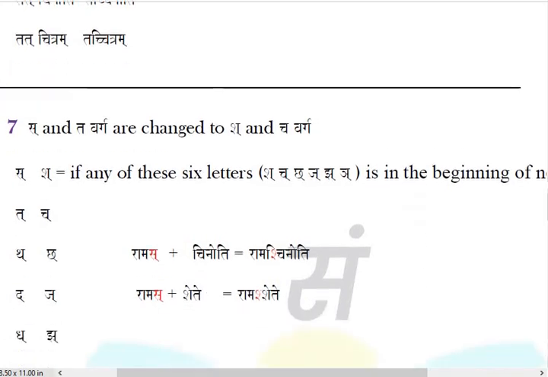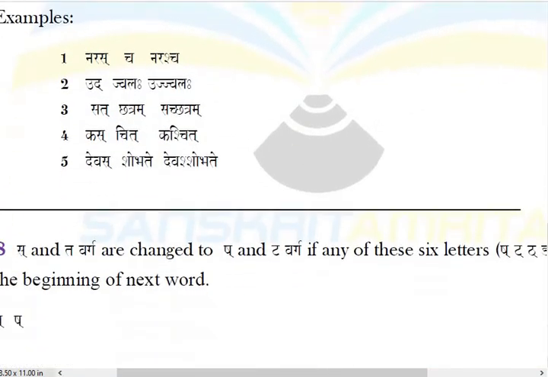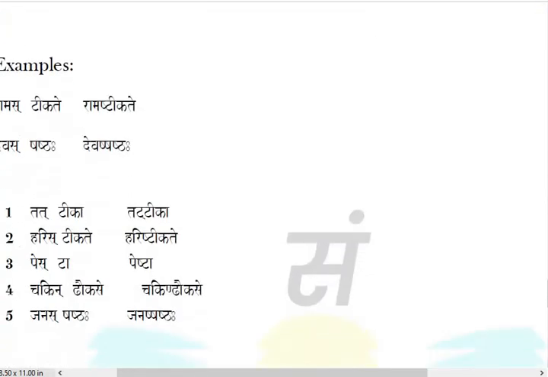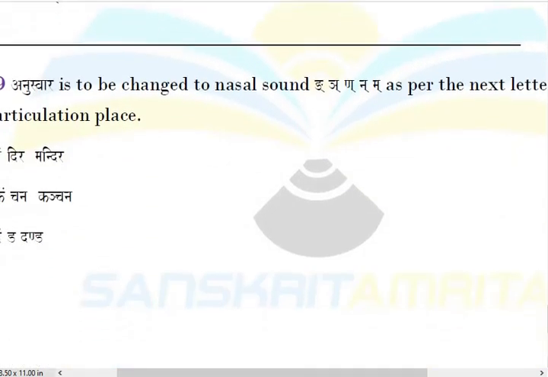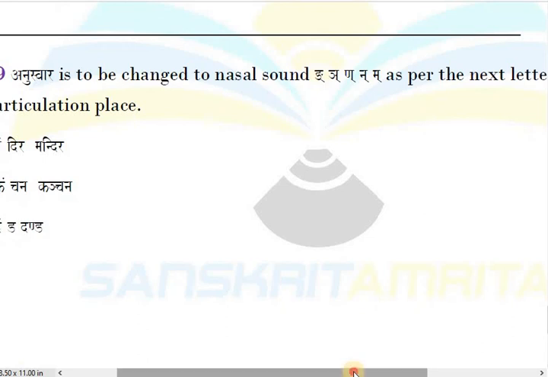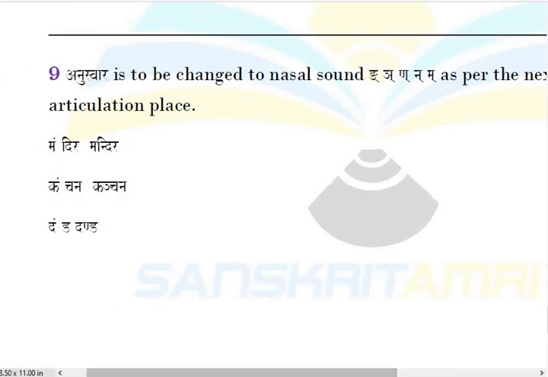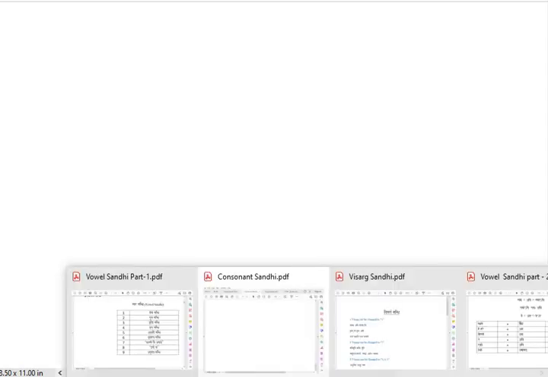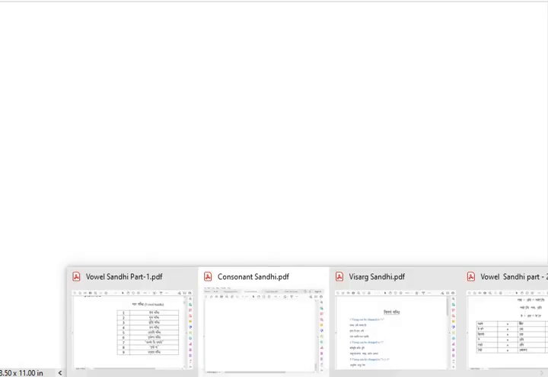Rule number 7 will skip for a while. 8 also. This is something there, but it's not that affected for understanding the consonants and the rules. Now after that, consonant sandhi rules, the most important sandhi, consonant sandhi we understood to understand the Samhita shlokas.